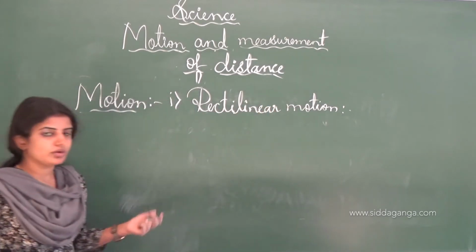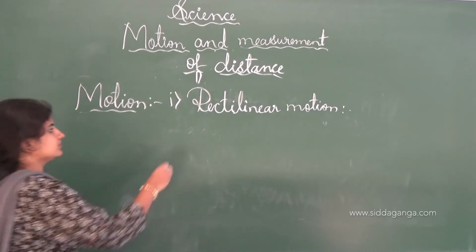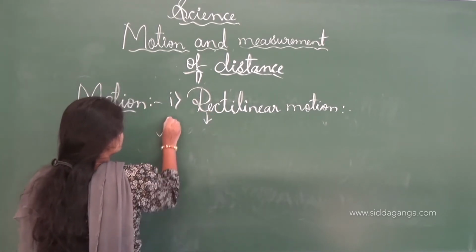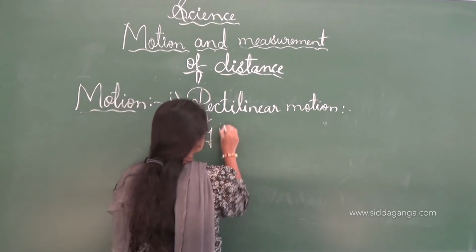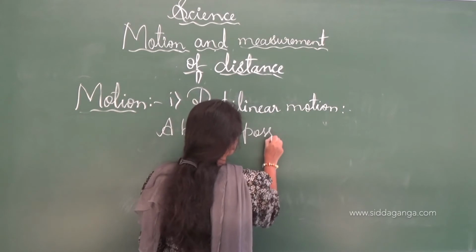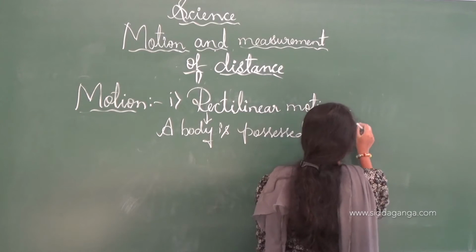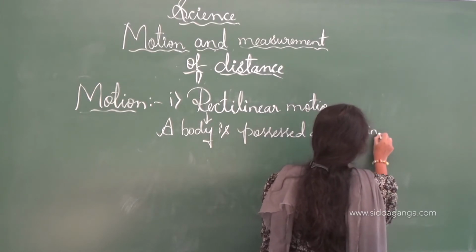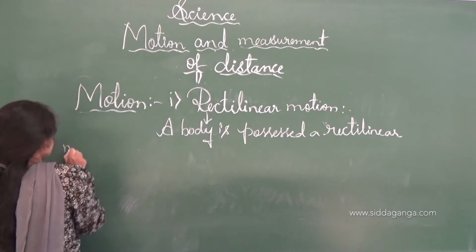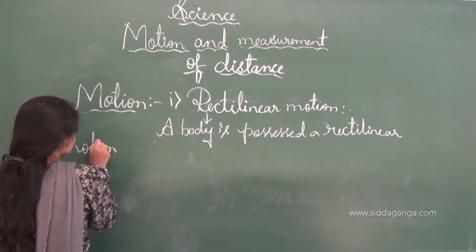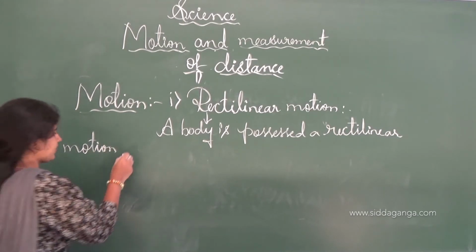A body is said to possess a rectilinear motion if it moves in a straight path.